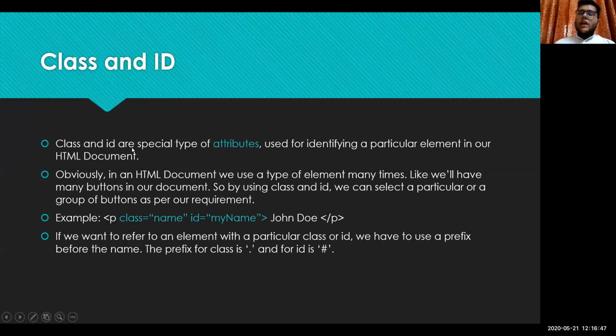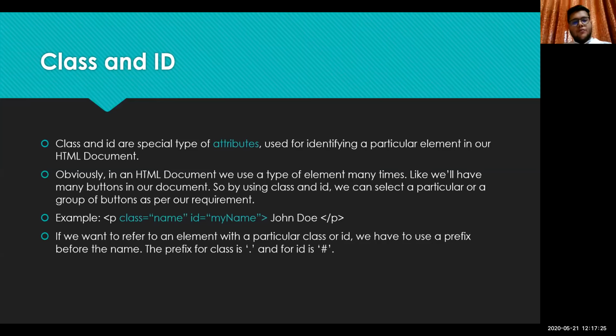So classes and IDs are a type of giving names to those HTML elements. They are special types of attributes used for identifying a particular element in the HTML document. Okay, so when we give classes and IDs to these tags, they take up that special name. So whenever we want to refer to those elements, we can later use their names. Okay.